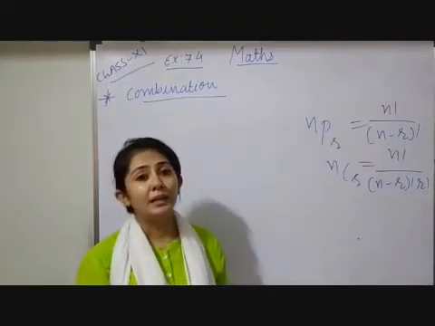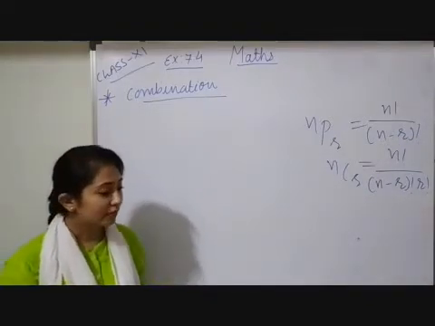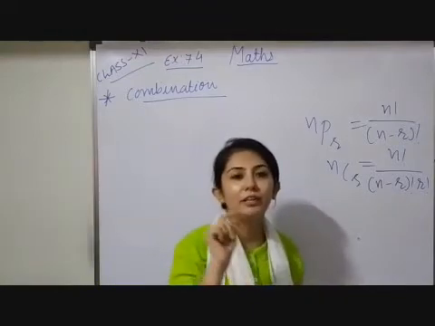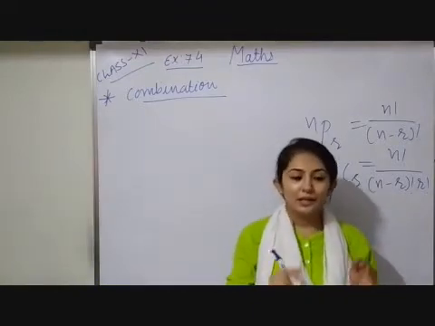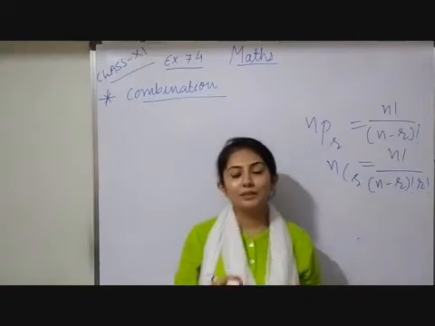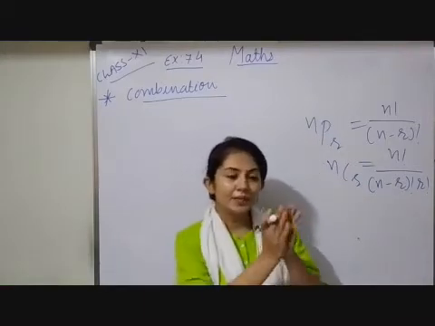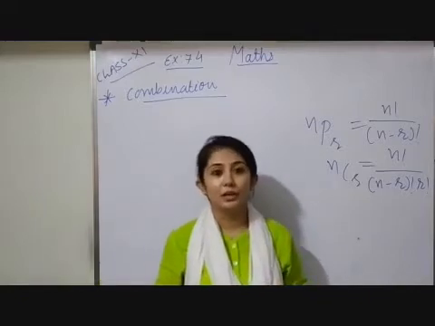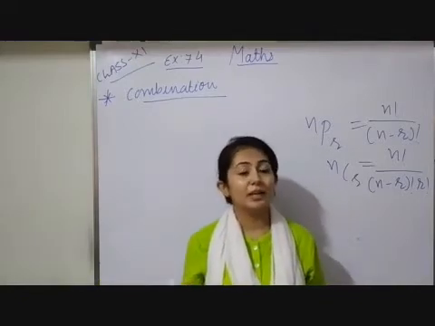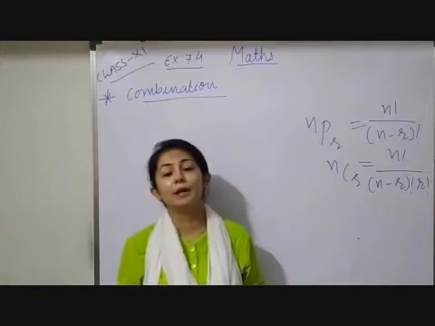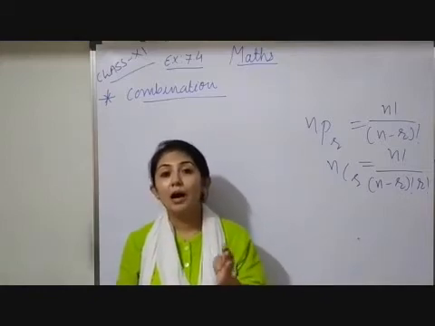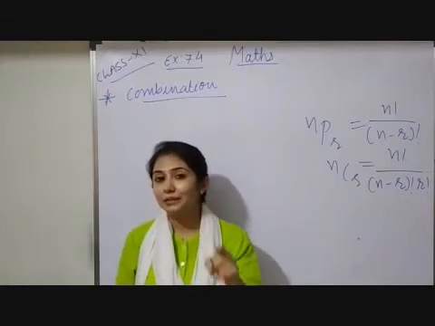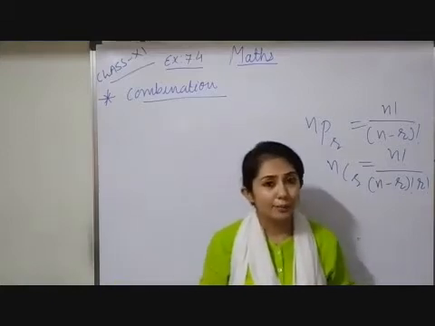Now, again a question will come in your mind: where will we apply a permutation and where will we apply a combination? In the textual part, while we are doing these exercises, we know that this exercise is fully based on permutation and this one on combination. But in the exam, it will not be given that here apply a permutation and here apply a combination. So how will you get the idea that in this question I have to apply a combination?